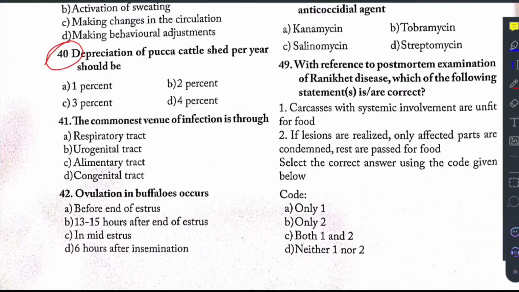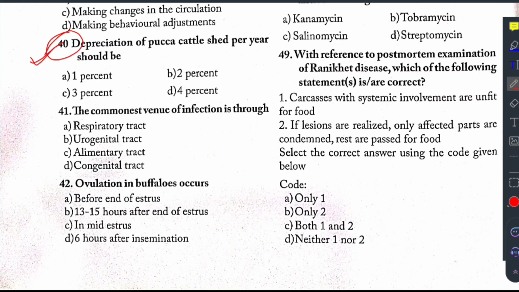In our previous video, we have analyzed till question number 40. So this is Uttar Pradesh Veterinary Medical Officer examination question paper, which was held in the year of 2022. So in this video, we will start from question number 41. This says commonest venue of infection is through respiratory, urogenital, alimentary tract, and congenital.